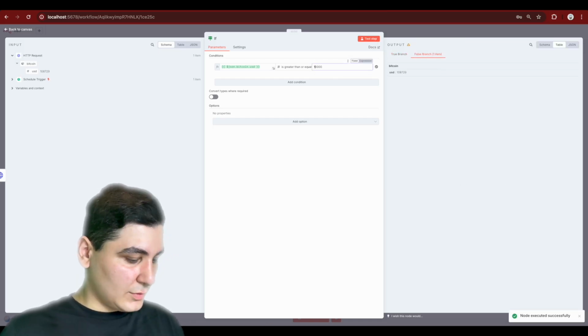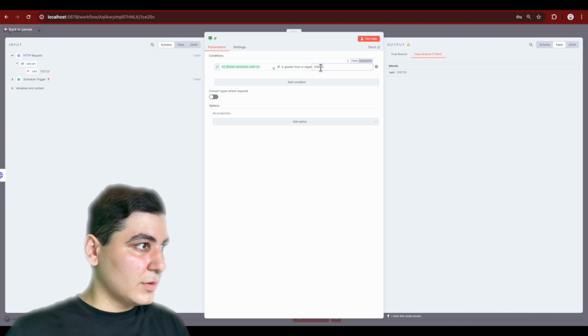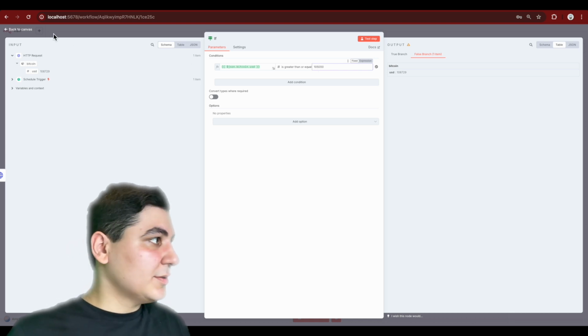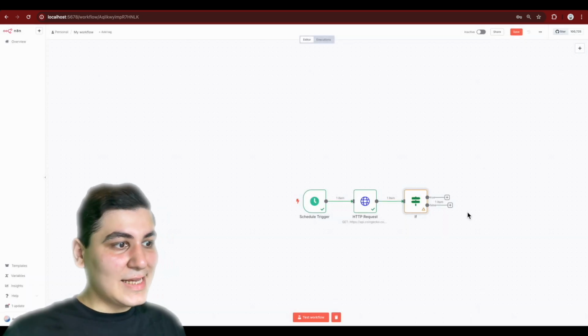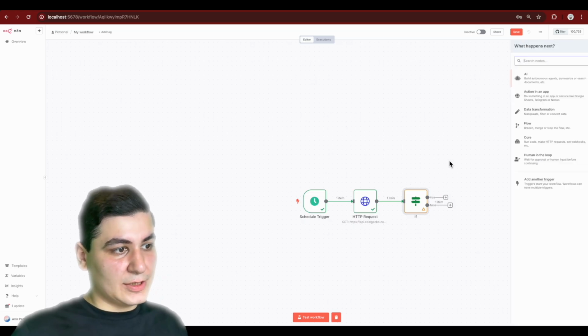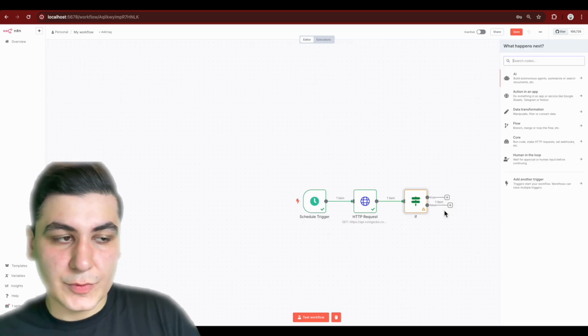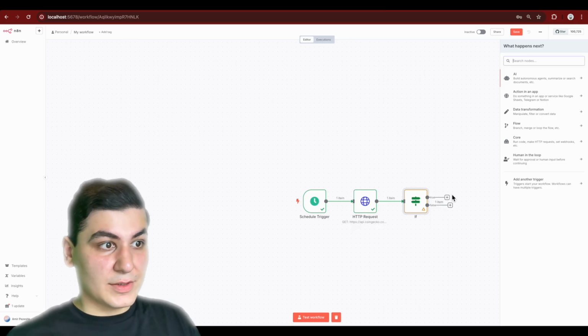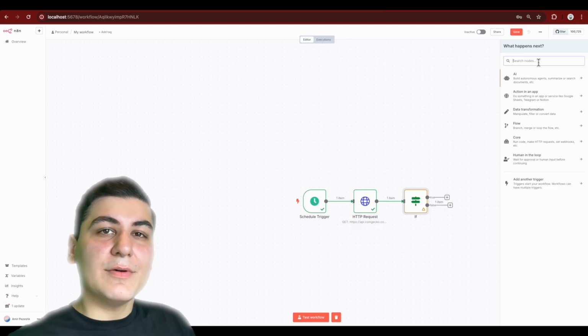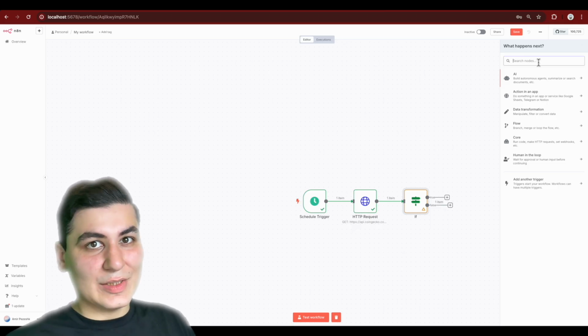So let's for now stick to 105,000. And then we have two branches. First branch is true branch, false branch. So true is when the price is good, false is when the price is bad. Then we want to integrate our application with Telegram.